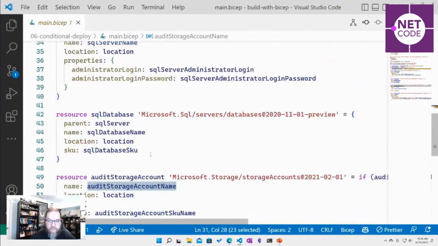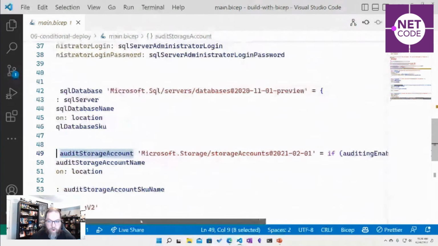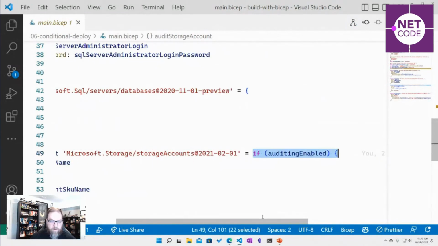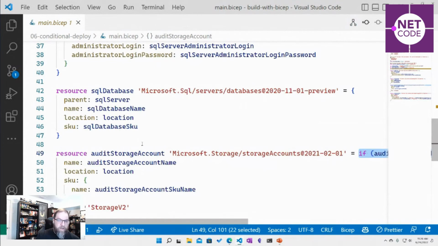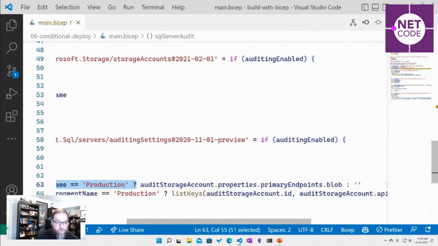But where do we use that? Well, we use that right here. Maybe we want to do auditing. Well, only if auditing is enabled do we actually build out our storage account. If this is false, this doesn't happen. Like nothing there happens. And then down here also, we have a storage account. If it's production, we're going to leverage our storage account blob endpoint. But if it's not prod, we're not going to do anything.